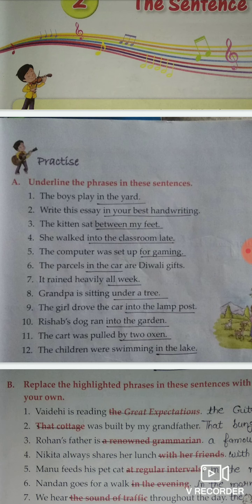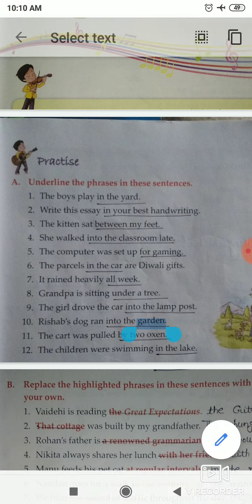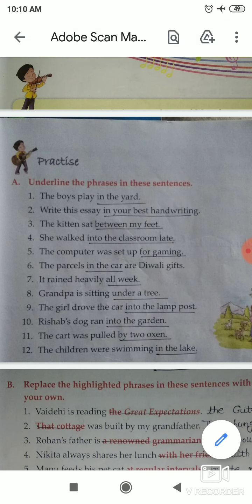Now next, number 7. Number 7 is: it rained heavily all week. Can you tell me which part of the sentence is the phrase here? Here all week is a phrase. So you have to underline all week.